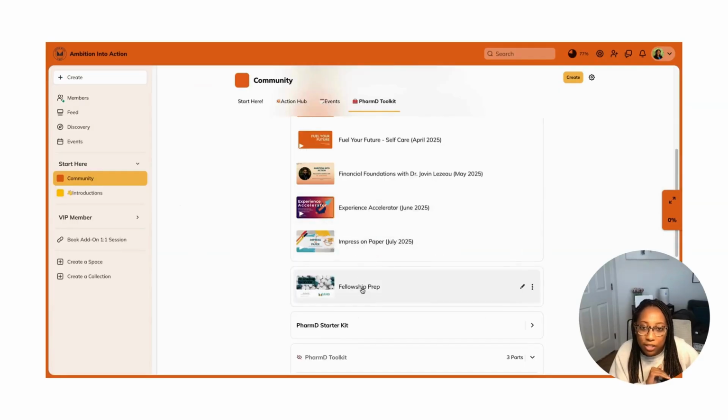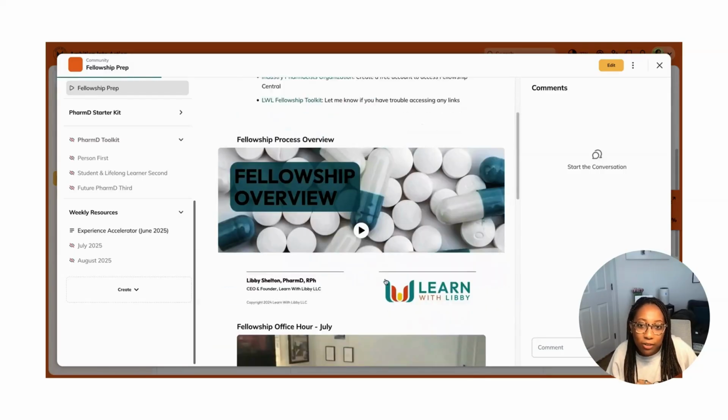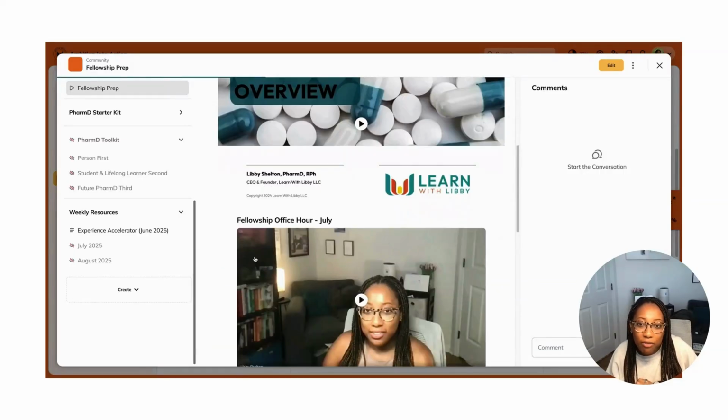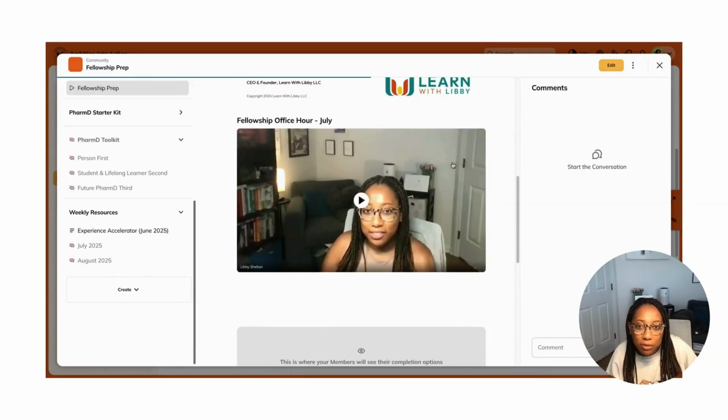I also have a section just for fellowship prep. In here, I've got my own resources, some resources from others that I know, like Rachel Hawley PharmD, also known as Industry PharmD, or the industry pharmacist organizations. I've got my own fellowship toolkit that's linked there. Then I've got some videos on the fellowship overview, and the fellowship office hour is included here as well. So all the replays from the fellowship office hours will fall into this category and section.